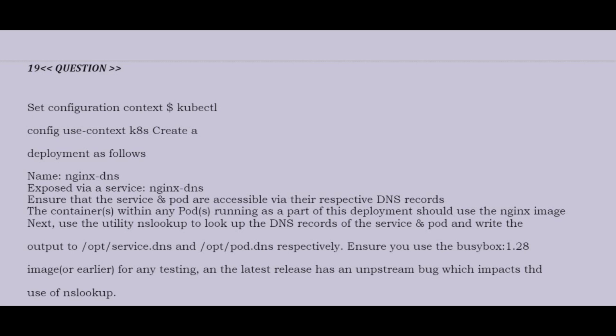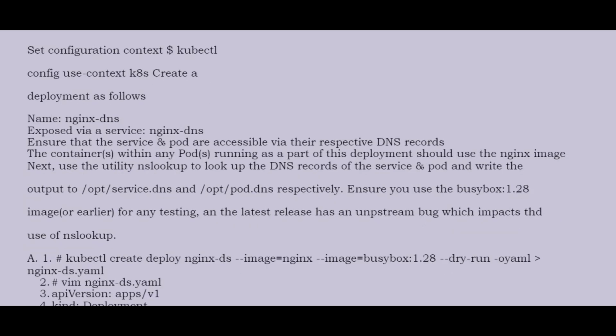Next, use the utility nslookup to look up the DNS records of the service and pod and write the output to /opt/service.dns and /opt/pod.dns respectively. Ensure you use the busybox 1.28 image or earlier for any testing, as the latest release has an upstream bug which impacts use of nslookup. Now see the correct answer.